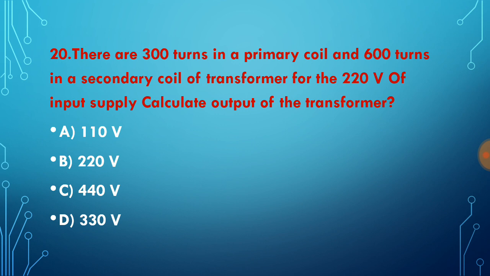And now we can use the formula: number of turns in primary divided by number of turns in secondary is equal to voltage in primary divided by voltage in secondary. And in another way we can say that the number of turns is doubled here from 300 to 600, so the voltage should also double. 440 volt is our correct answer choice.